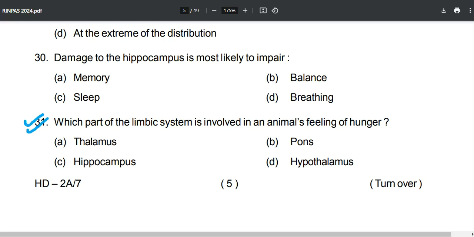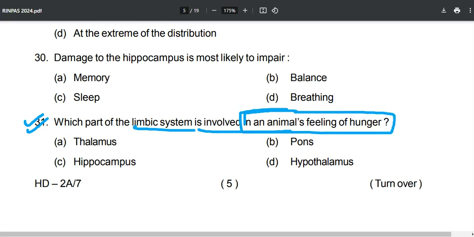Now this question number 31, which part of the limbic system is involved in an animal's feeling of hunger? It is so simple. This question is so simple for you. Thalamus, pons, hippocampus and hypothalamus.